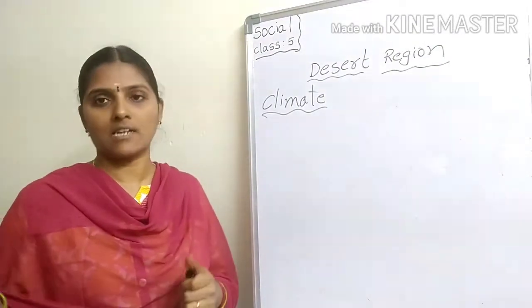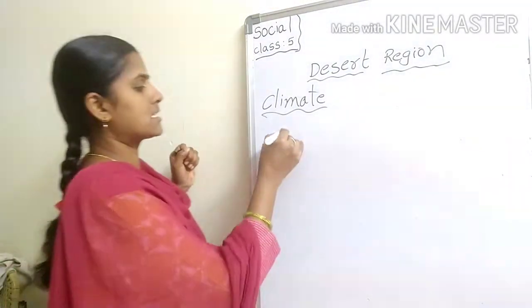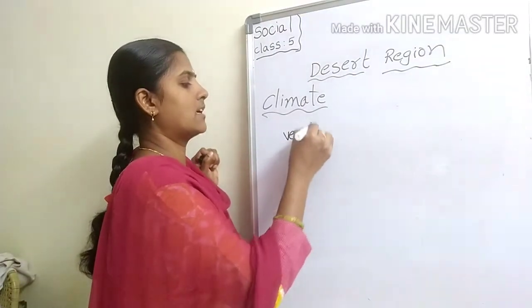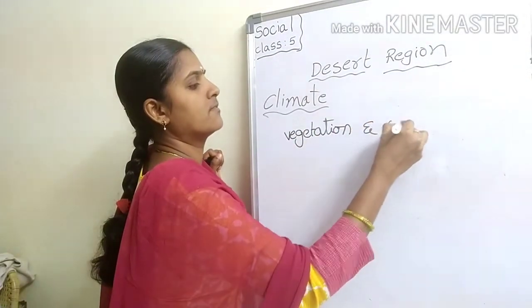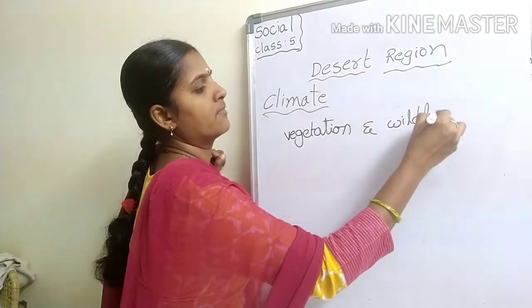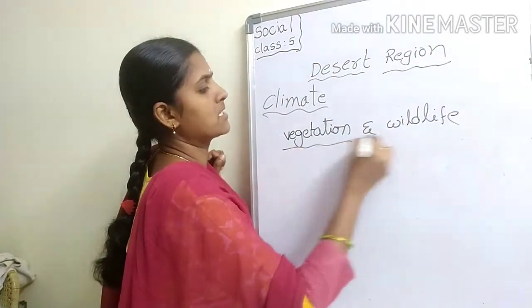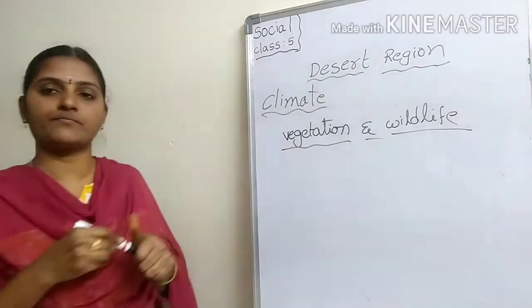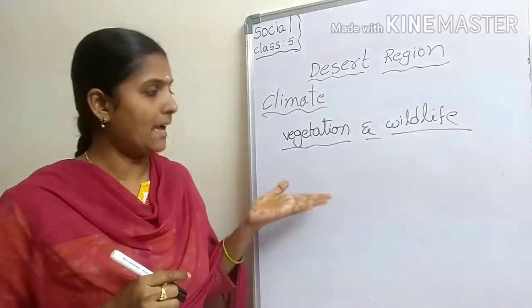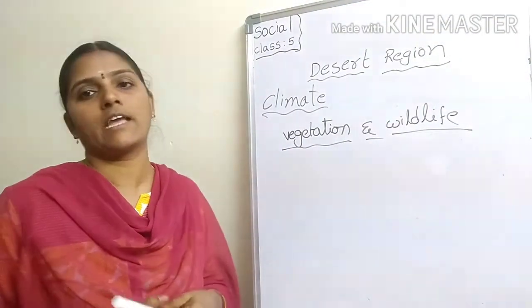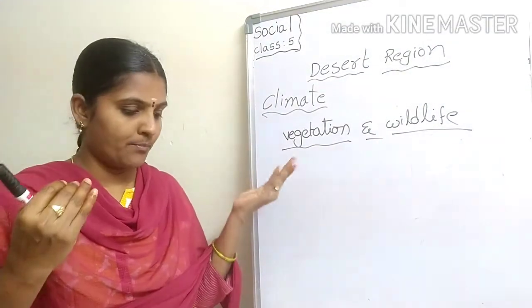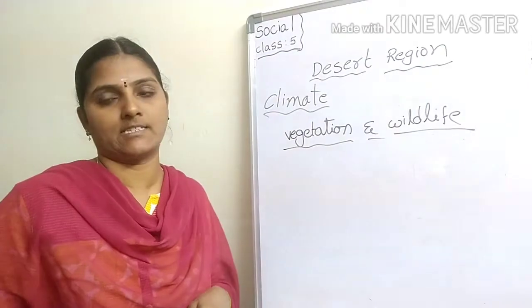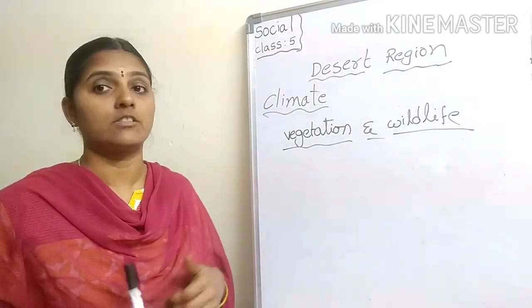Next, vegetation and wildlife. The plants found in deserts adapt to the dry and hot conditions. Understood?